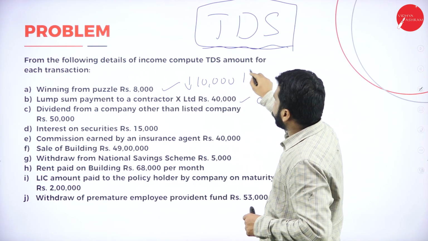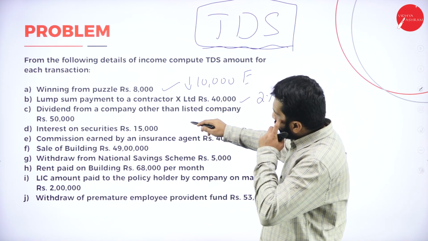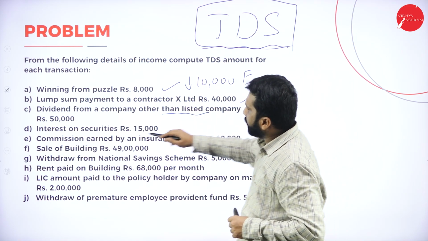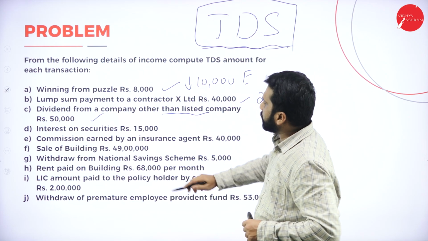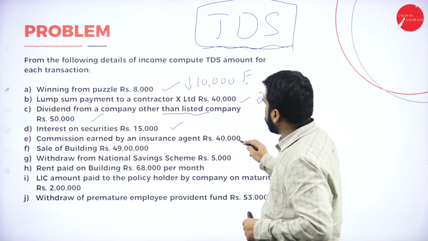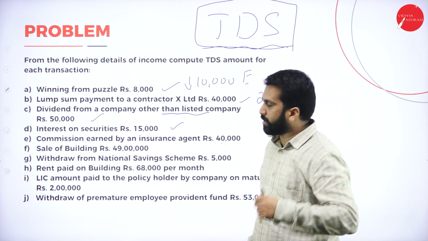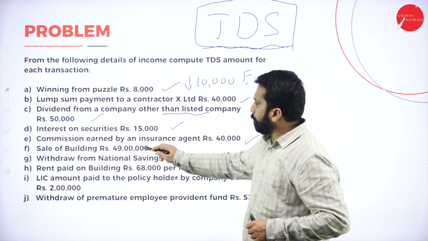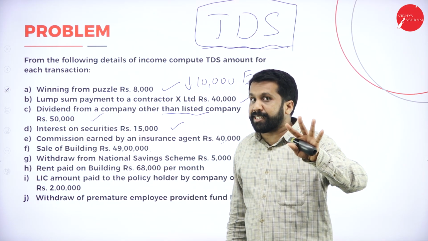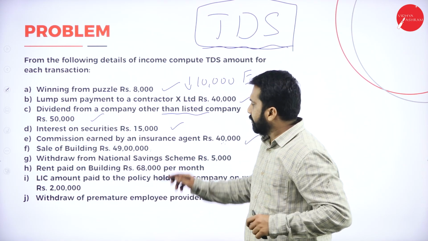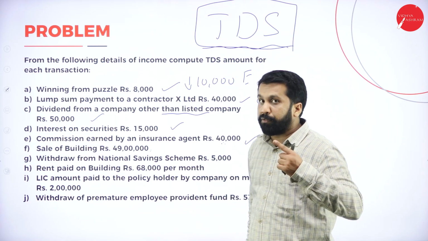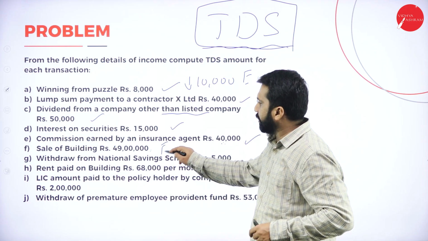So it is exempted. Dividend from company other than listed company, taxable. Interest on security, taxable. Commission above 15,000, taxable. Sale of building up to 50 lakh, exempted. Below 50 lakh, exempted. Above 50 lakh, taxable. So this is exempted.